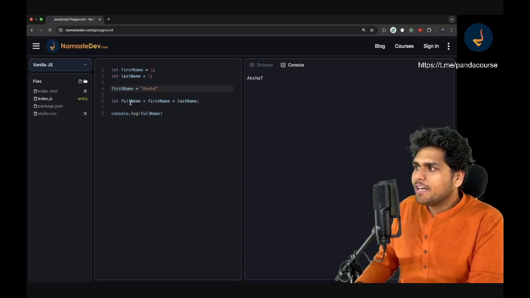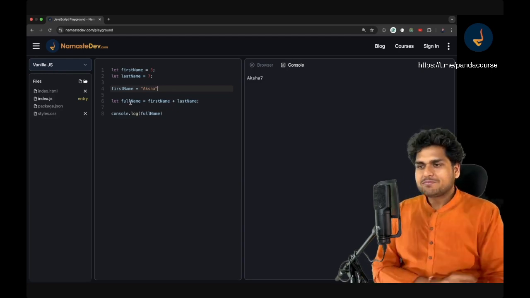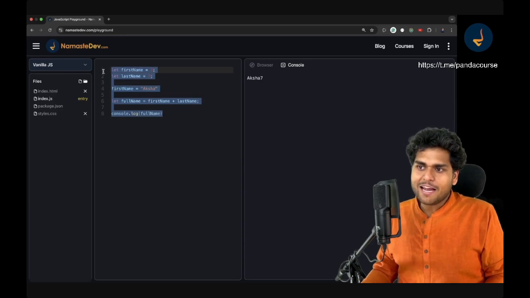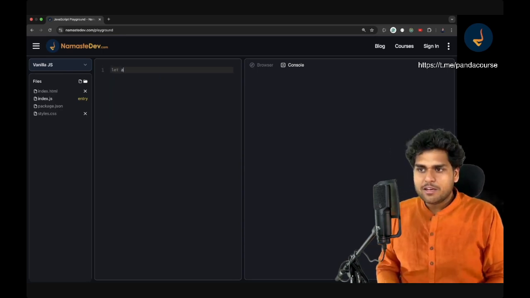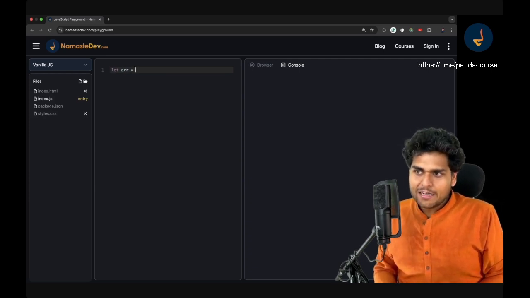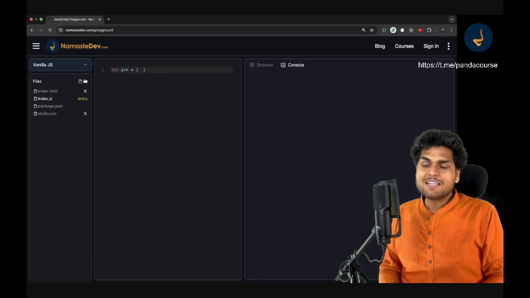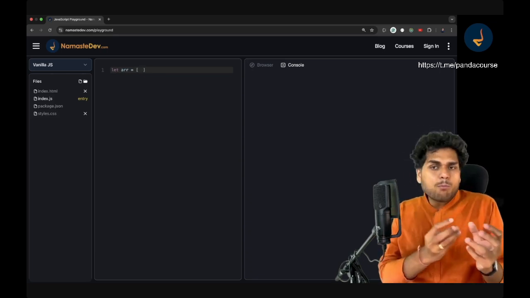Now, I think I'm going a little slow. I should go a little faster. Just like we have strings and numbers, similarly, we can also have arrays, right? Let me tell you what an array is. So let's create our first array, ARR. This array is created with square brackets. If you write square brackets, that means it's a list. An array can store multiple values, right?